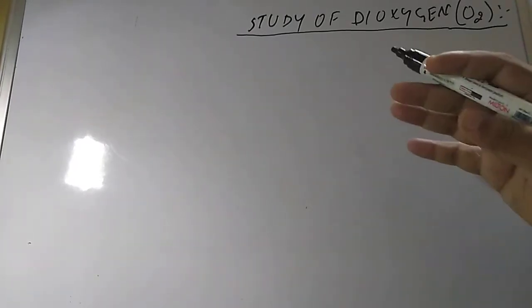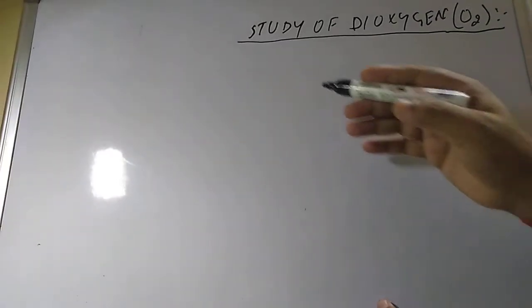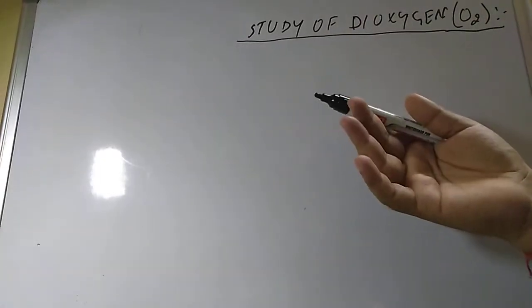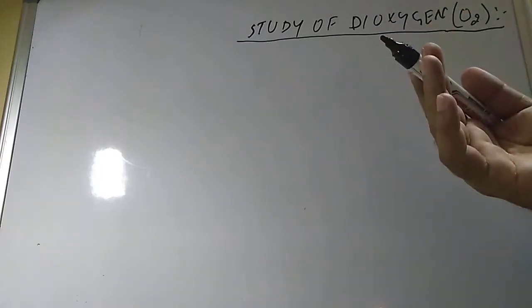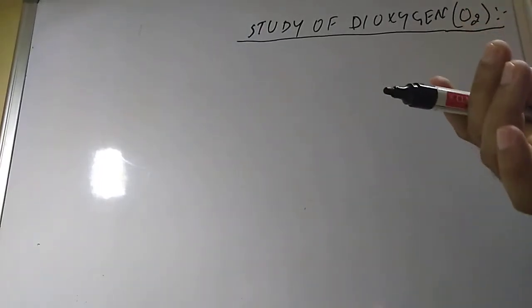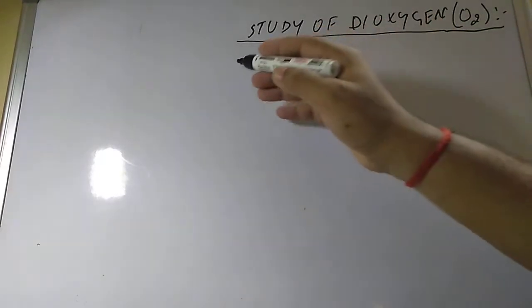Dioxygen is a very important gas for the survival of any living being. Not only for survival, if you talk about natural processes also, it is very important. It is an important constituent of water. For combustion, when you are cooking food, dioxygen is required, and in respiration also dioxygen is required.